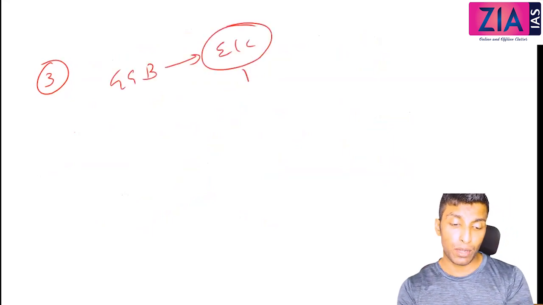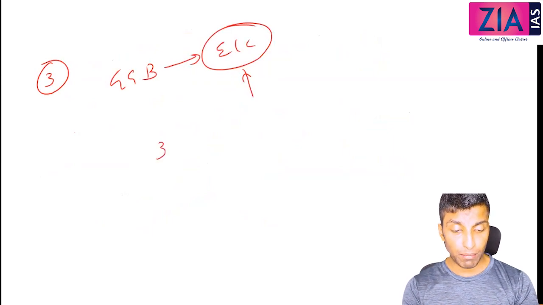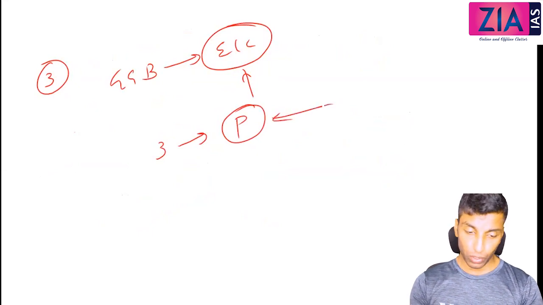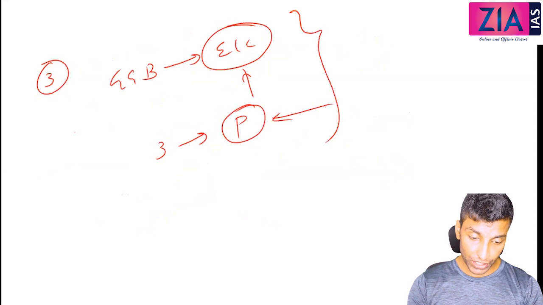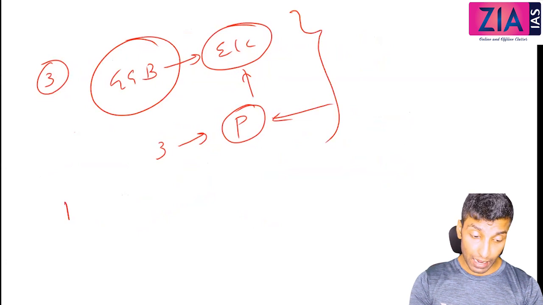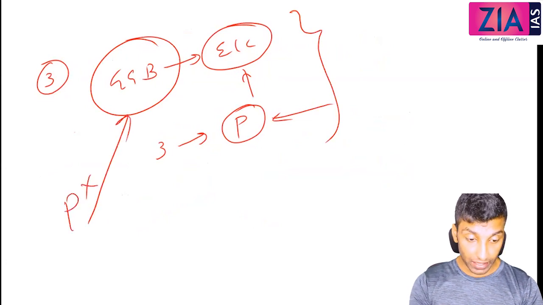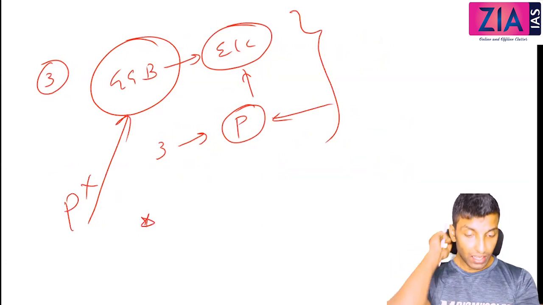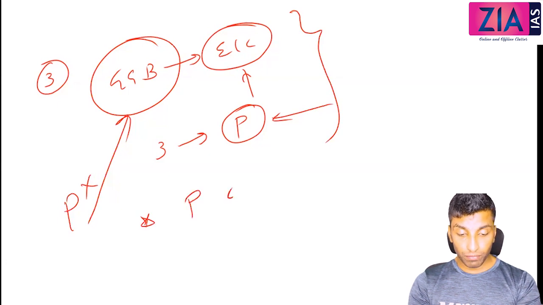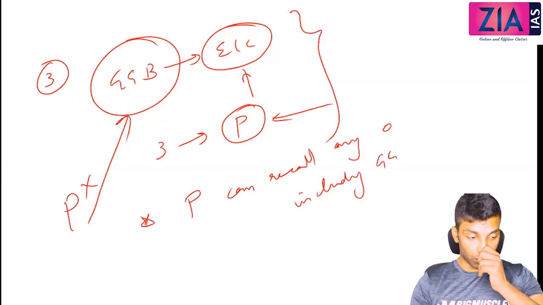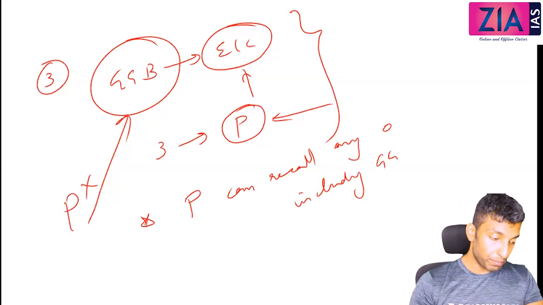So the company has the right to appoint the Governor General, but the 3 members are appointed by the Parliament. So if Parliament is appointing, Parliament has the right to call them back. But now there is a provision that even though the Governor General is appointed by the company, if the Parliament is not happy with the Governor General, Parliament can recall the Governor General. So the provision goes like this: the Parliament can recall any official in India, including the Governor General. Okay, so that's about the third provision.